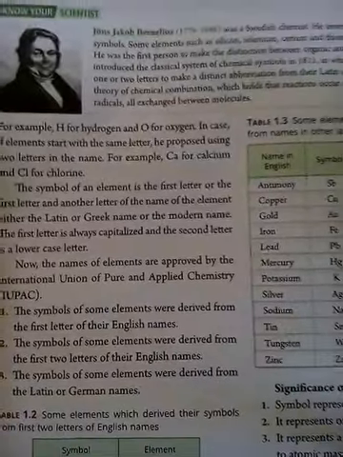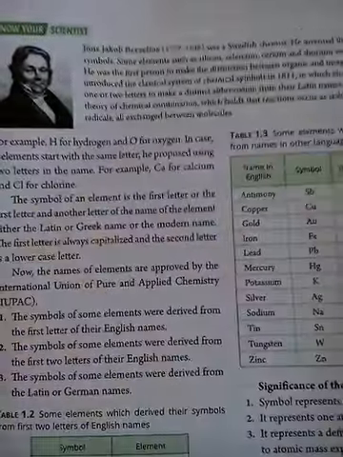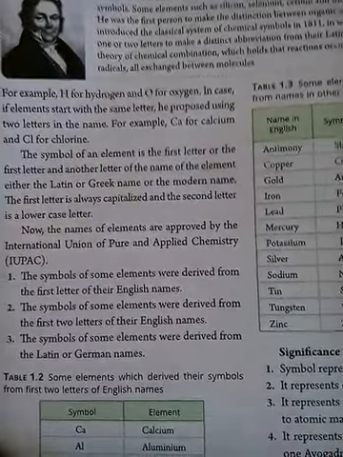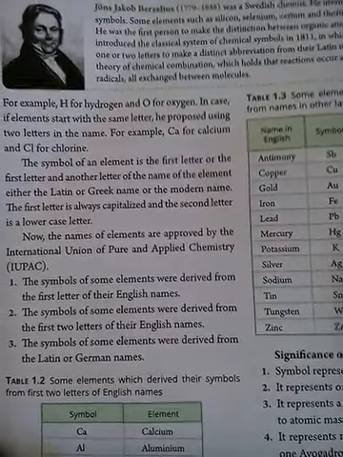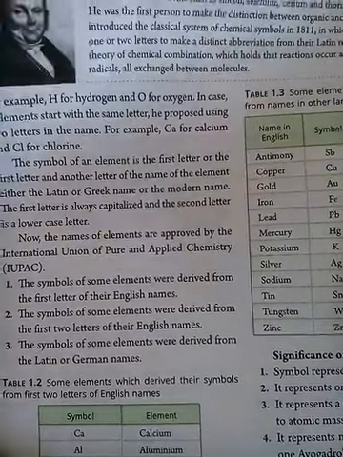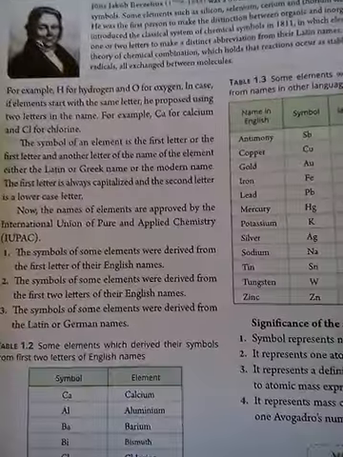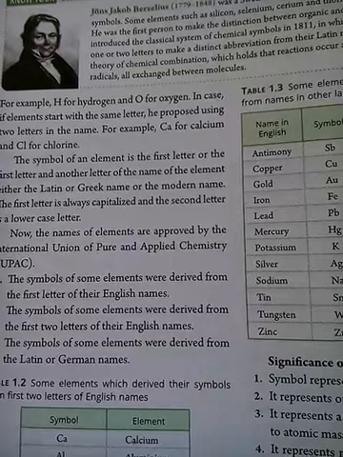For example, H for hydrogen and O for oxygen. In case of elements that start with the same letter, he proposed using two letters from the name. For example, Ca for calcium, and Cl for chlorine. Now J.J. Berzelius also proposed that, since we have already used C for carbon, then what about calcium?